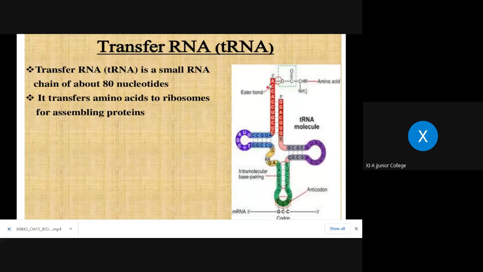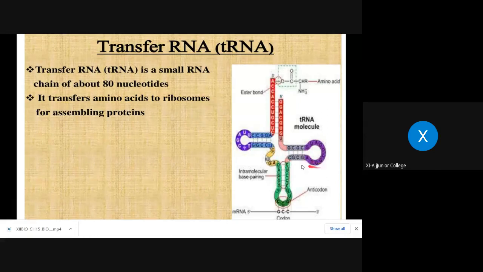You can see the unequal arms here. The 5' end is shorter and the 3' end is longer. Then one more thing you can observe: the 5' end always ends with G, guanosine, guanine, as its nitrogen base nucleotide. Whereas the 3' end always ends with CCA. Can you see CCA? So these are the peculiar things you need to remember.